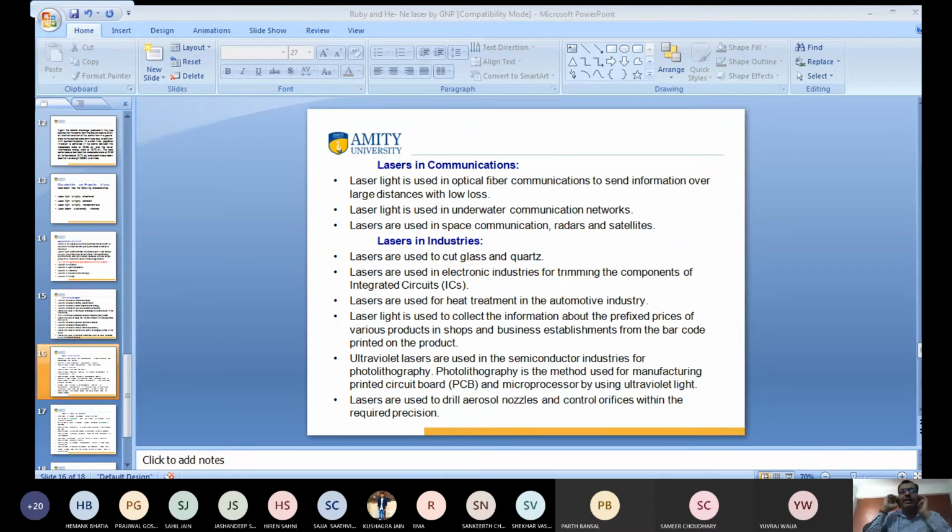It is used in the internet to send information over large distances with very low loss. We can send information from one point to another point. And laser light is used in underwater communication. And laser light is also used in space communication, radar, and many others. They have many applications in communication. Okay, clear? Yes or no?